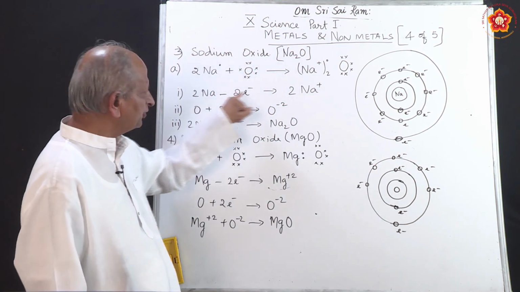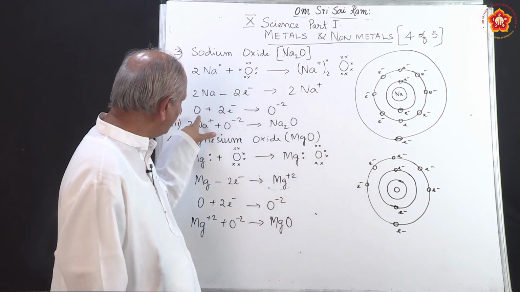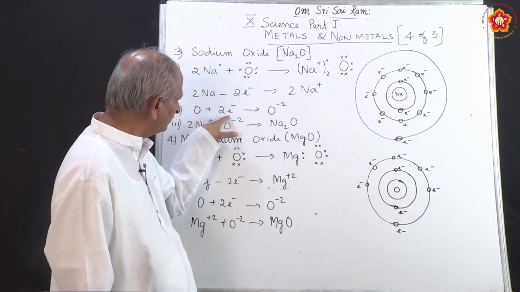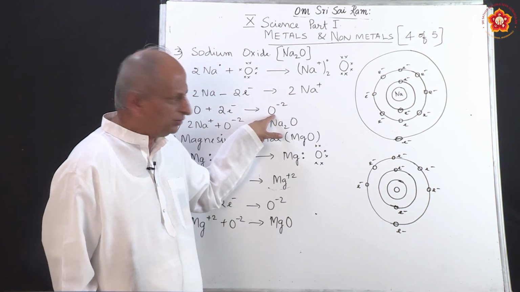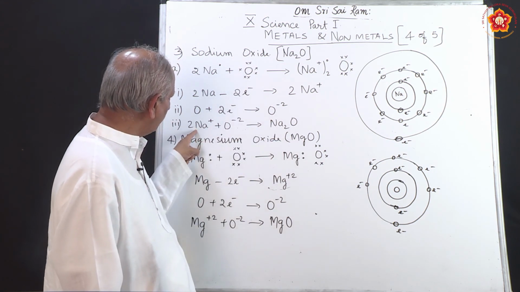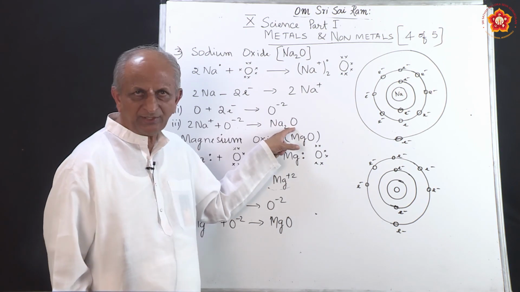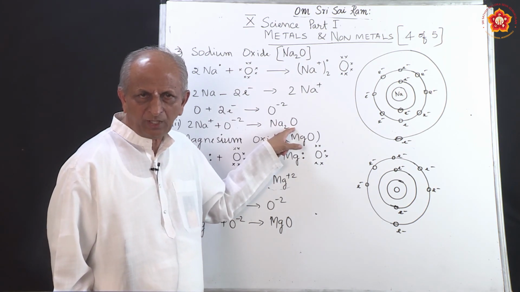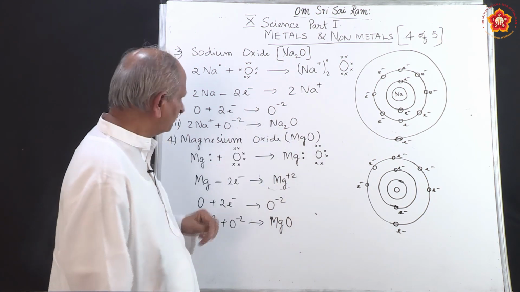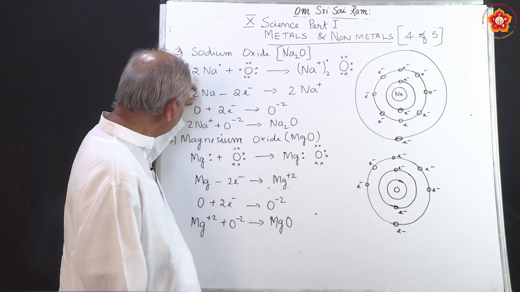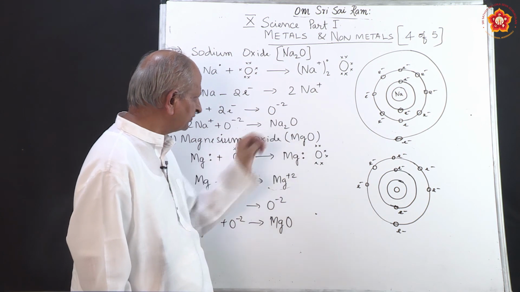So, the electrons given out by sodium are taken by oxygen. So, oxygen takes 2 electrons, then it becomes oxide. So, sodium plus oxygen becomes sodium oxide. It is an ionic compound because it is formed by the transfer of electrons. The electrons given out by sodium are taken by oxygen to form what is called sodium oxide.